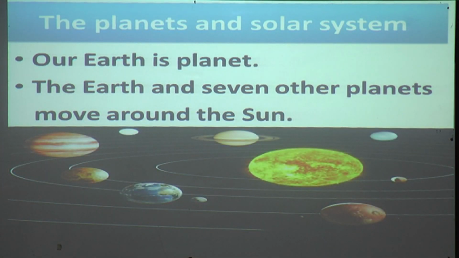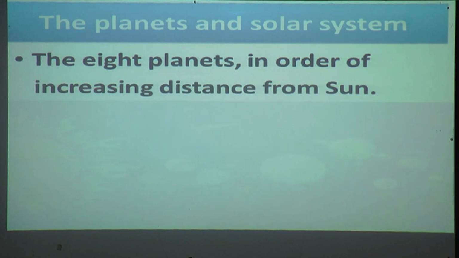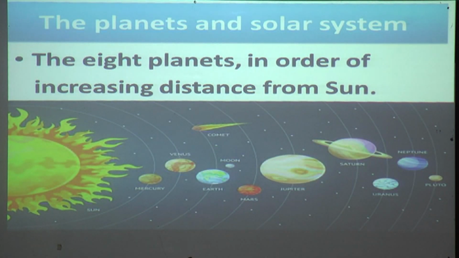Yes, you can see in this picture the central glowing circle is the sun, and the other planets are moving around the sun. That yellow colored ball is the sun, and the others are planets. The 8 planets are in order of increasing distance from the sun. Yes, they have increasing distance from the sun.